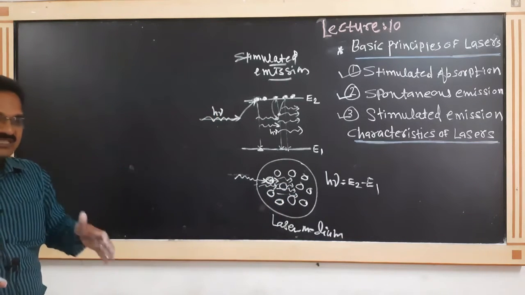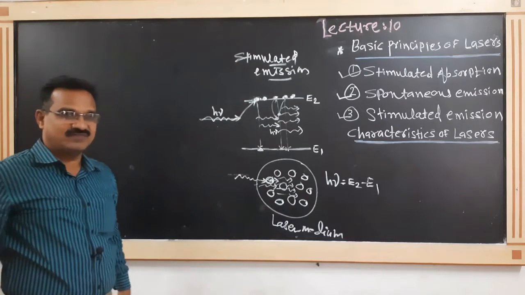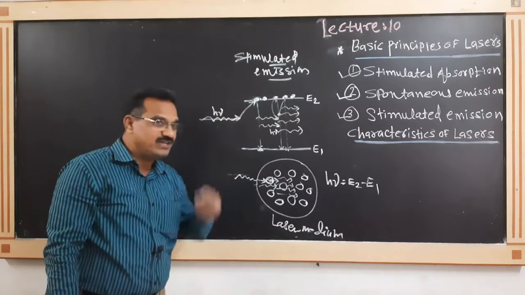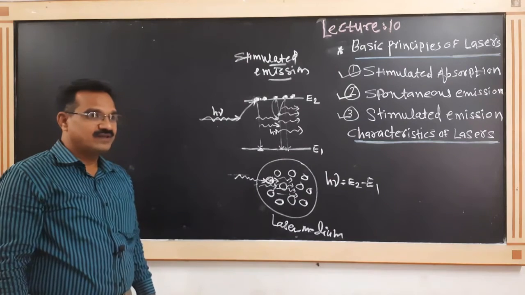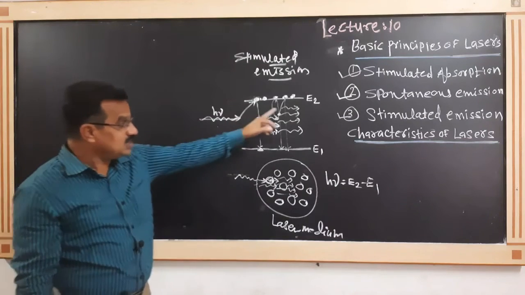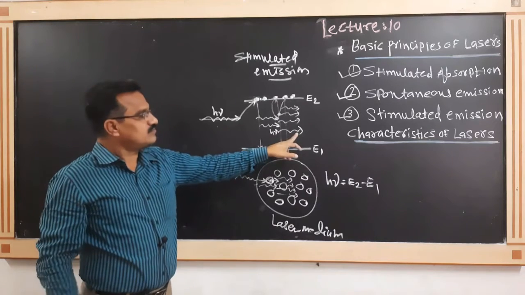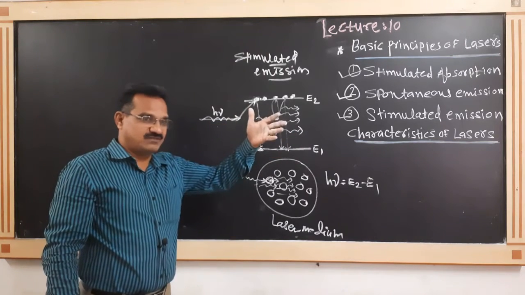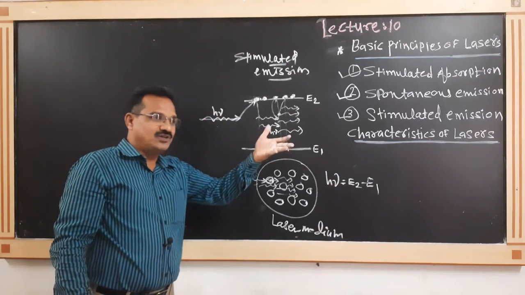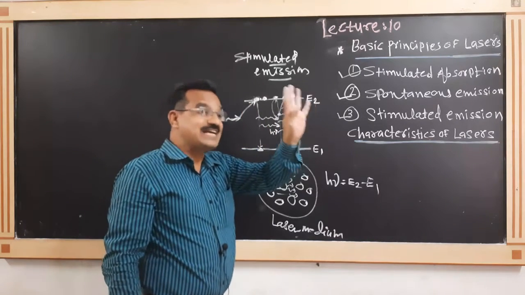All these 4 photons are moving in the same direction, with the same frequency and the same wavelength. Again these 4 photons give the trigger to 4 excited atoms.